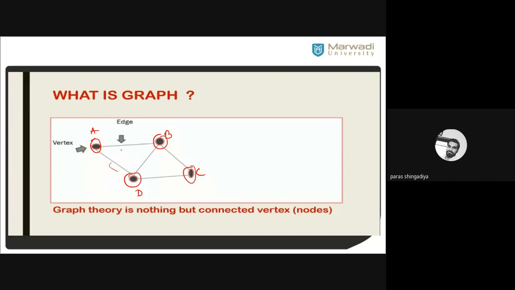A connection means A and B are connected by road network. A and D are connected by road network, but A and C are not connected directly by road network. So based on this picture, which is a graphical representation, we'll get an idea of the shortest route between A and B. What is the shortest route between D and C, B and C, and so on? Any point, any location you can consider. So that is a graph.